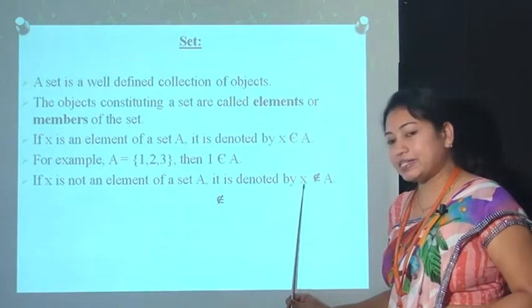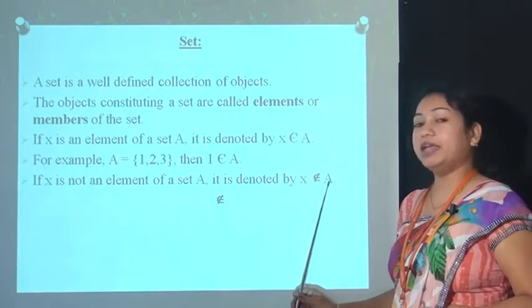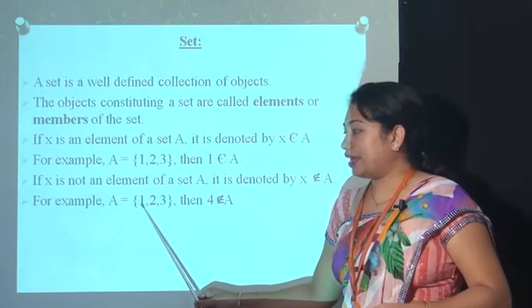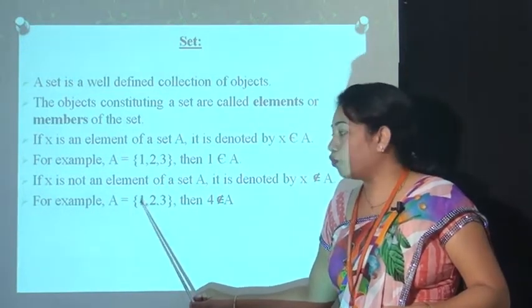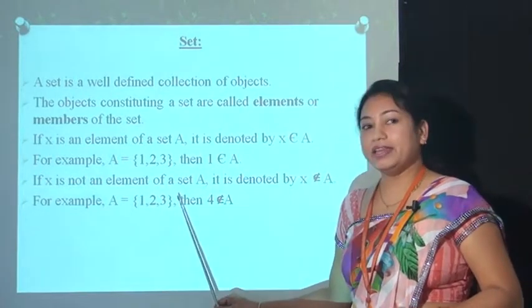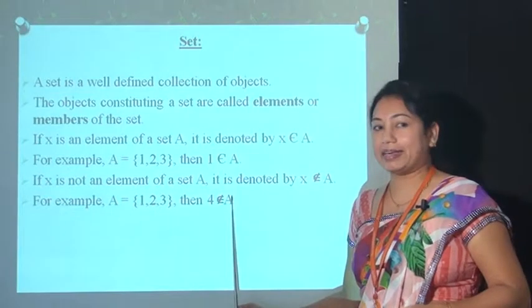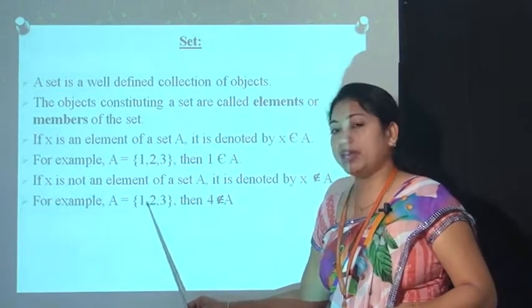That means ये ऐसा element है जो set A में नहीं है. For example, if set A contains 3 elements 1, 2 and 3, then we can say that 4 does not belong to set A. 4 set A में नहीं है.